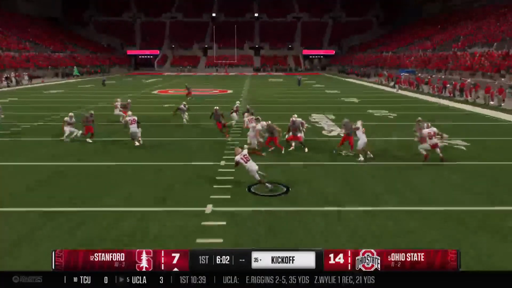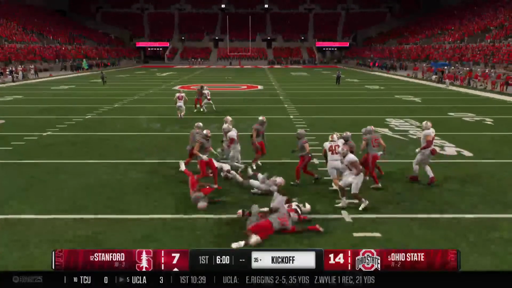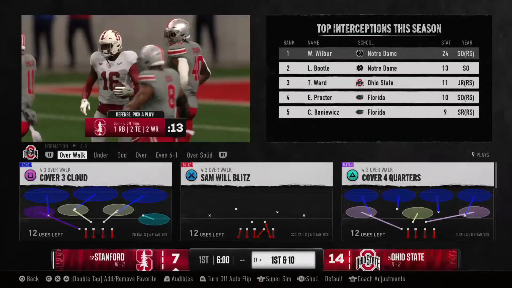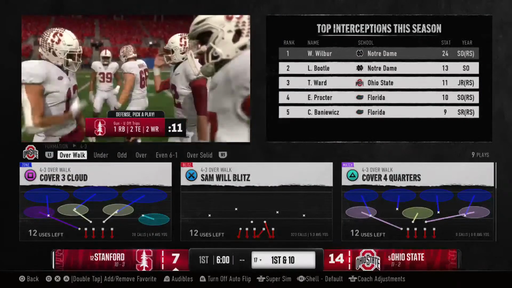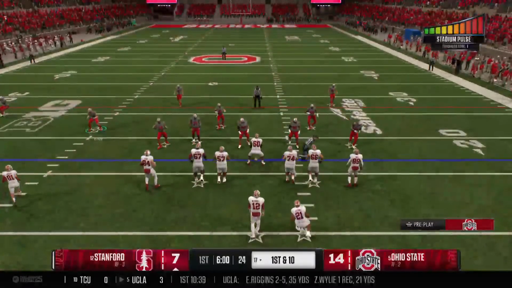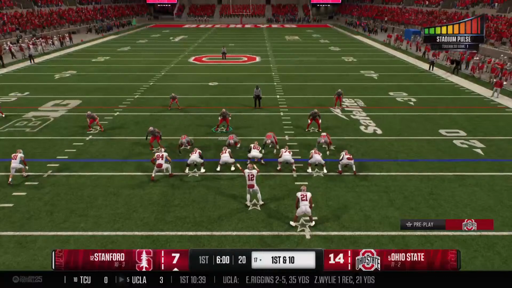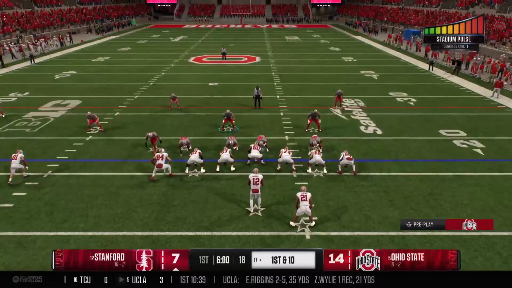Fields it inside the 5-yard line. To be tackled at the 17. Strong job by the coverage team. And the Stanford offense is back out there on the field. Last time out, a one-play touchdown drive through the air. Can he keep it going here?